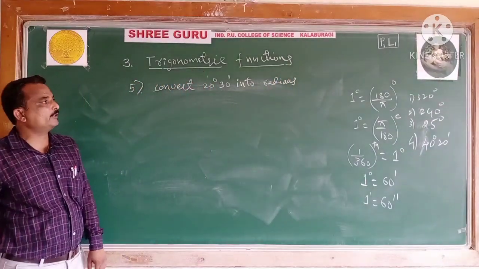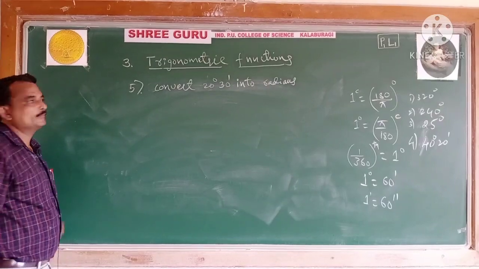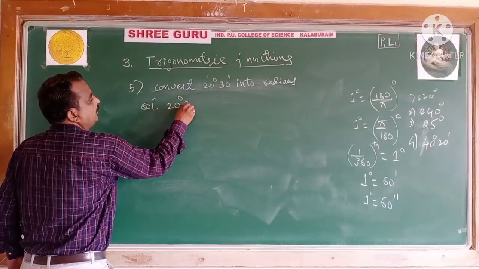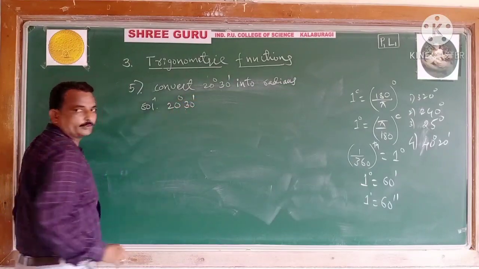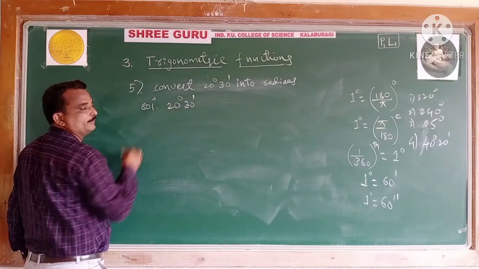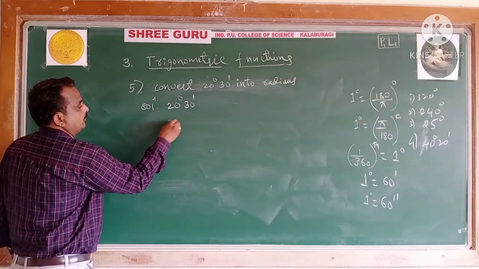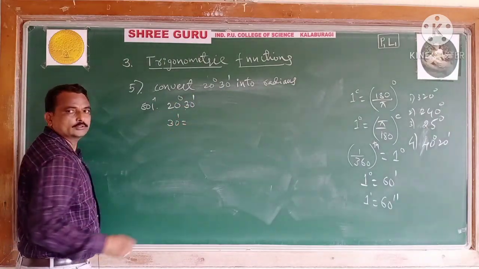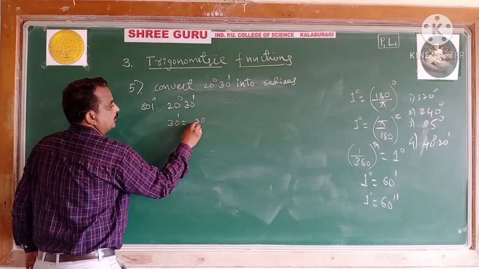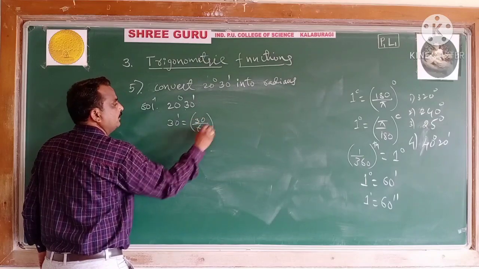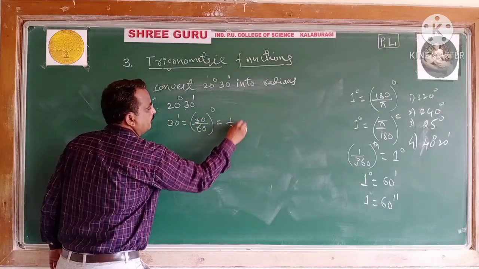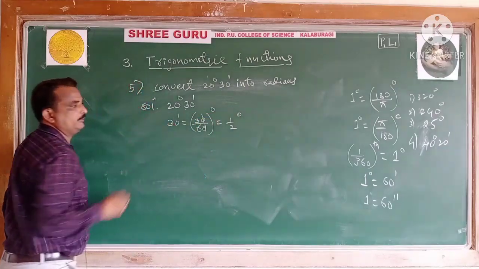Here also I am not taking seconds. 20 degree 30 minute, this is your problem. Converting this fraction first in terms of a degree. What is your fraction? 30 minutes. You know very well, 30 minute means half degree. Dividing by 60, it becomes half degree. Yes, you know very well.